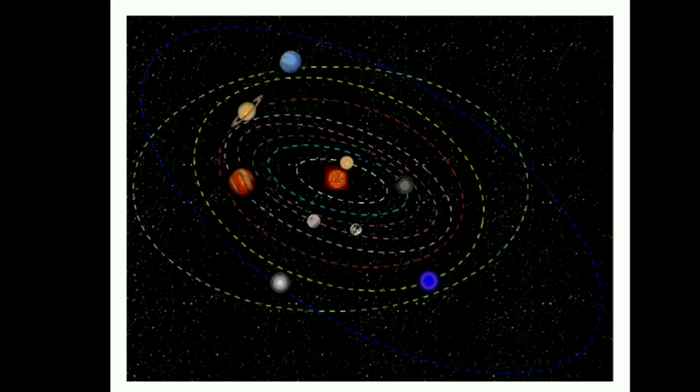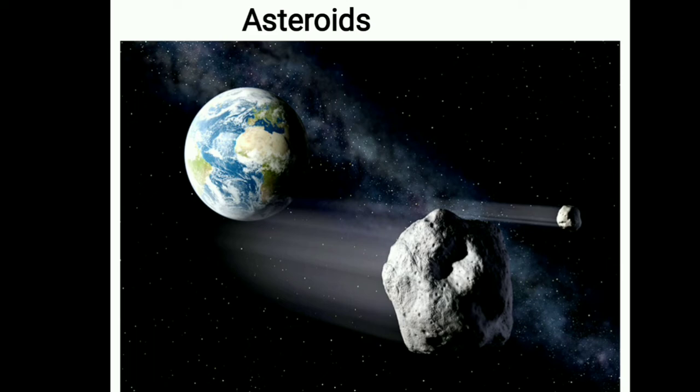And next we go through the asteroids and meteoroids. What are asteroids? Just observe, some rocky bodies are moving around. These rocky bodies are called asteroids. Apart from the stars, planets and satellites, there are numerous tiny bodies which also move around the sun. These bodies are called asteroids.